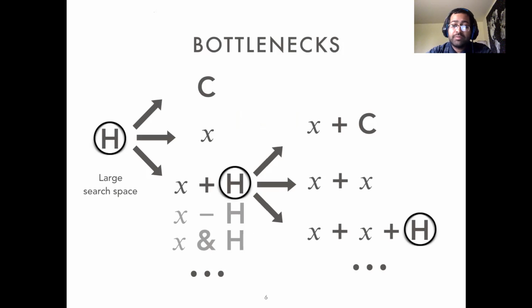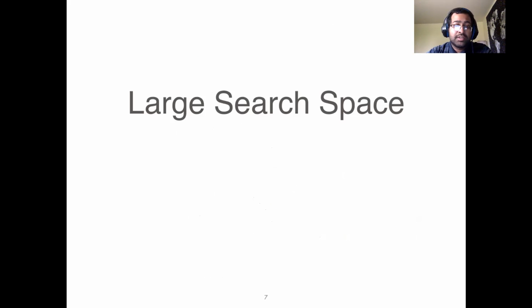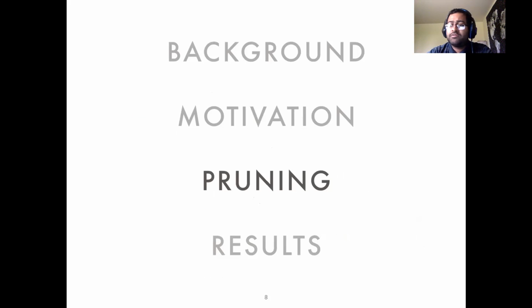slow. Now, to summarize, one bottleneck for enumerative synthesis is a large search space, and the other one is slow verification. A larger search space means more solver calls, which compounds the performance problems if the solver calls are themselves slow. So we somehow have to prune this search space and not follow branches which do not lead to feasible solutions. This brings us to the main topic of this talk, which is pruning the large search space.